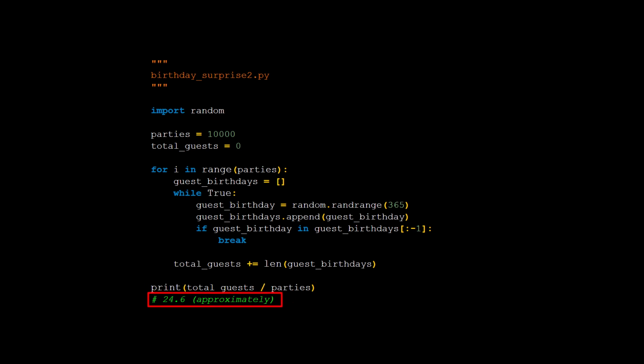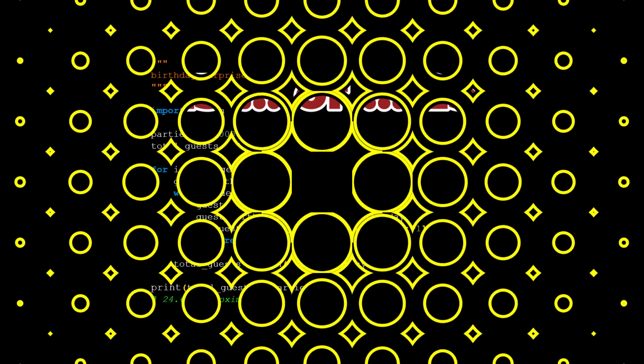I fully expected this result to be slightly less than 23 people per party, to match the results from the first program. But, as you'll see when you experiment with this program, it takes approximately 24.6 party people in the door, on the average, to find a duplicate birth date. If you think about it, this means if we always let in only 24 people, we'll get duplicate birthdays less than half the time, so we need to let 25 people in one at a time to get duplicate birthdays slightly more than half the time.